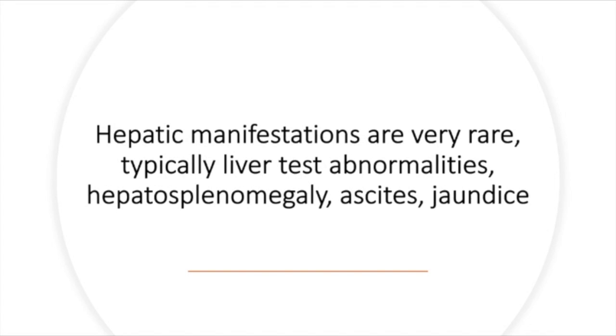So, we've established that Whipple's disease is very rare, and although we noted it can affect any organ, hepatic involvement is a rare manifestation of this rare disease, with only few case reports in the literature to date. The main hepatic manifestations that have been thus far reported include liver test derangements, hepatosplenomegaly, ascites, and jaundice. The disease typically has 2 stages. The first, characterized by arthralgias and arthritis, and the second, about 6 years later, by abdominal pain, diarrhea, fevers, and